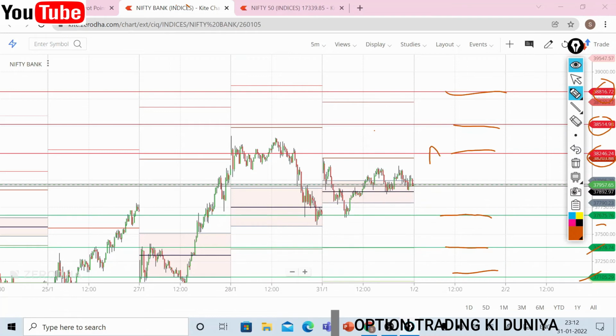So tomorrow it's going to be a major volatile day. If it opens higher, there is a chance that even the Bank Nifty may test CPR on the downside. If the Nifty goes below, then we may see a big fall in Bank Nifty. It can go as low as 37,100. 37,100 means around 800 to 900 points. There is a big chance, or even lower.